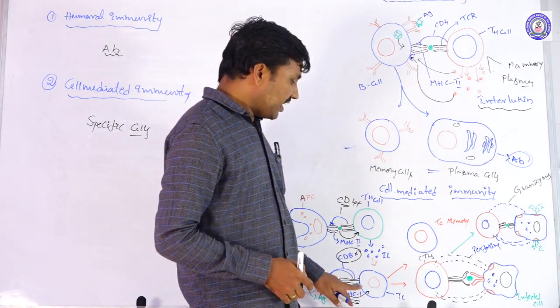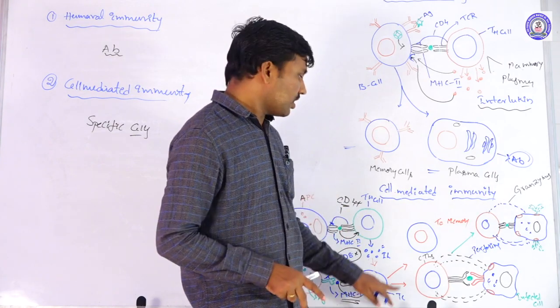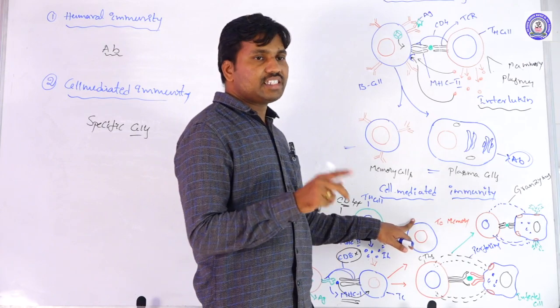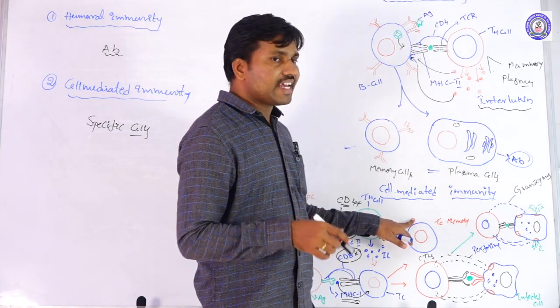Once the TC cell recognizes the antigen, under the influence of the antigen the TC cell proliferates into two forms. One is the memory cells, TC memory cells, that is T cytotoxic memory cells.